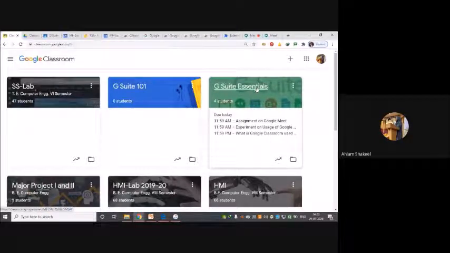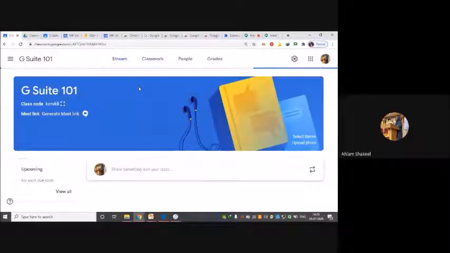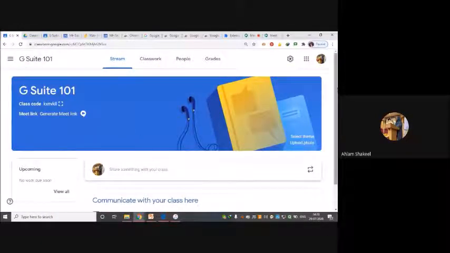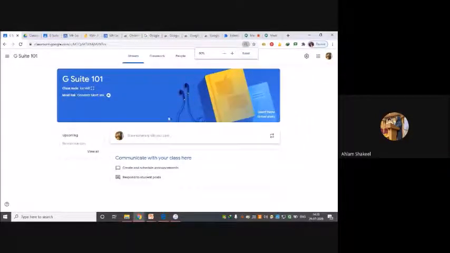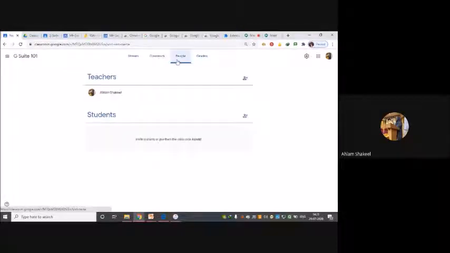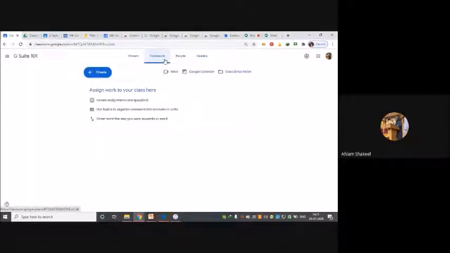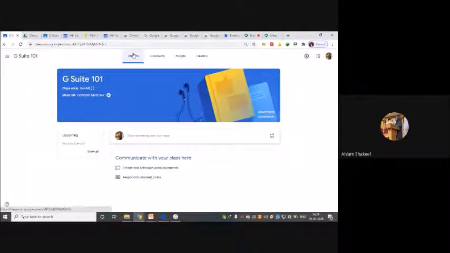And if I want to go to any class, for example G Suite 101, when I click on G Suite 101, I can see the interface. Initially, when you have nothing and you just open up your Classroom account, it will look something like this. There'll be no grades, no people, no classwork assigned, and no stream.